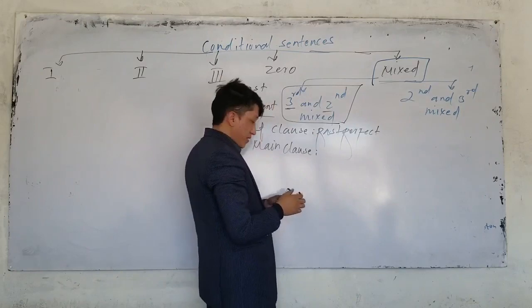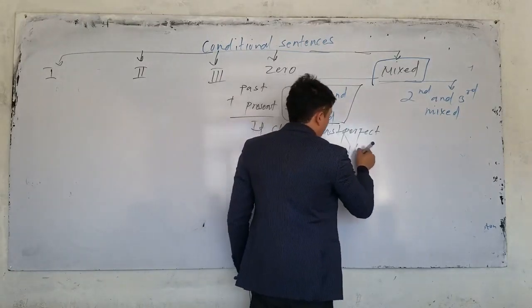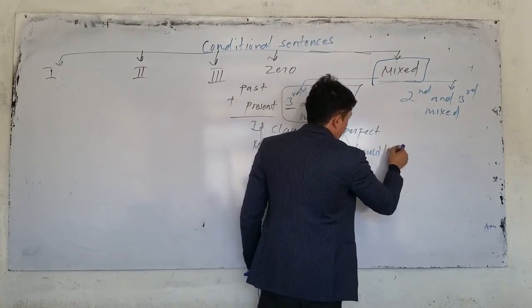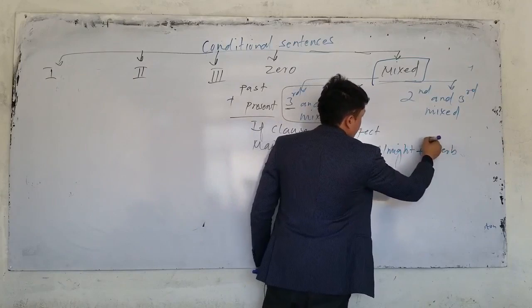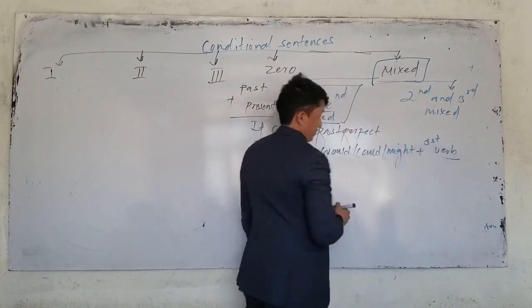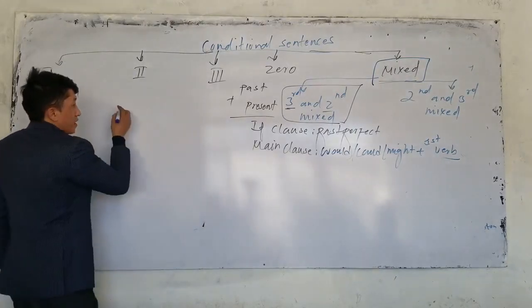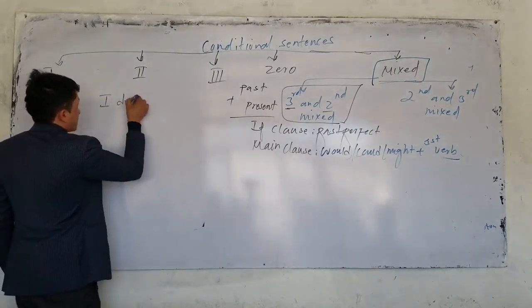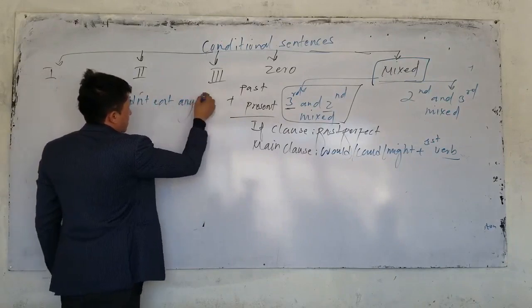What is the main clause in type 2? The main clause is would, or could, or we also said might plus the first form of the verb. This is type mixed. For example, look, you say, I didn't eat anything.